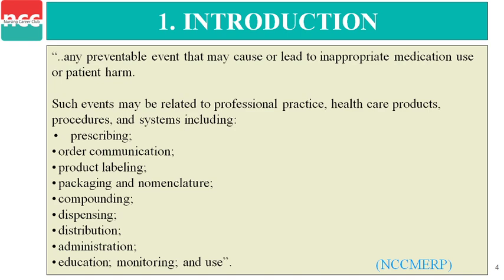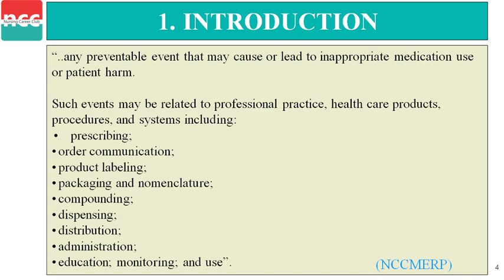Next, packaging and nomenclature. While packaging or in nomenclature, there may be an error. Then compounding. In compounding there is an error. Dispensing, if there is any fault in the dispensary, in the medication sectors, while dispensing the medication.